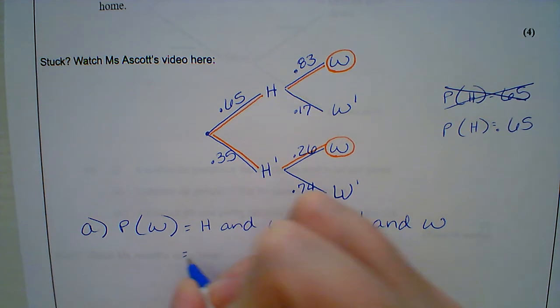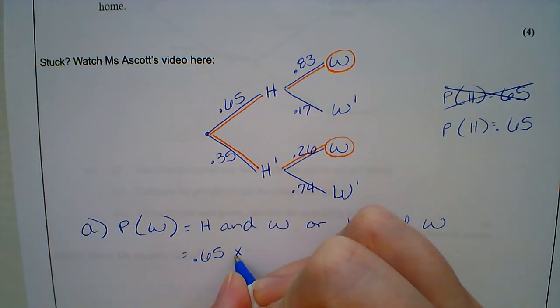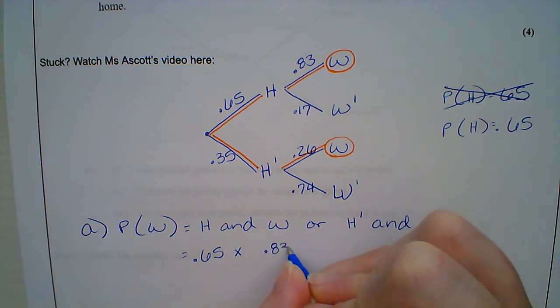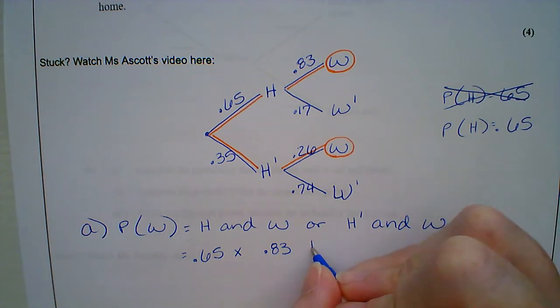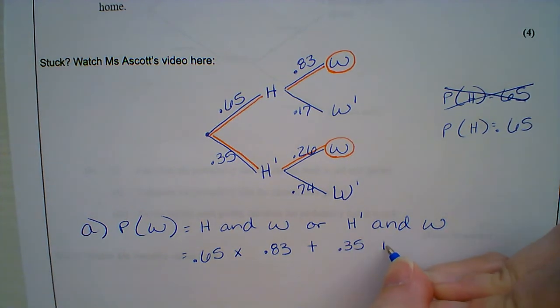What's the probability we play at home? 0.65. And means multiply. Win is 0.83. Or means add. Not play at home is 0.35. And, add there, multiply, 0.26.